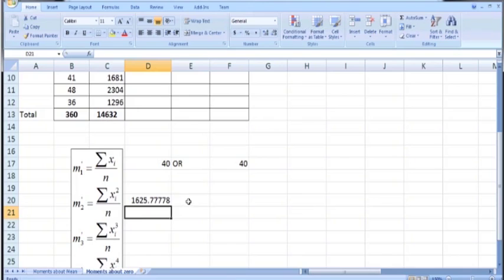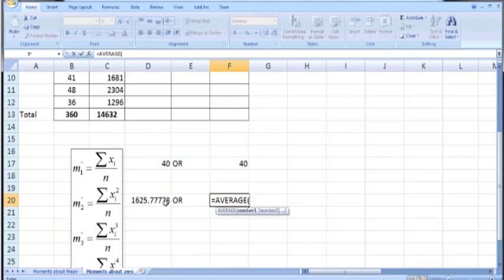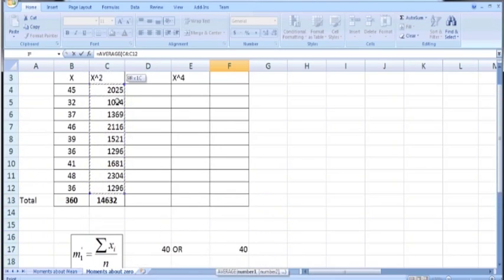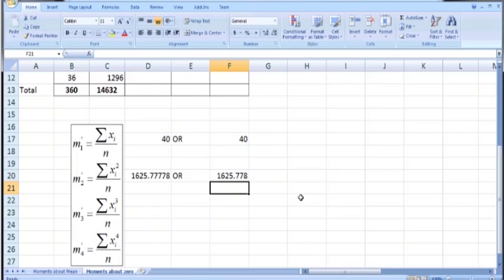So the second moment about 0 is 1625.77. Alternatively, we can use the average command again, but this time we take the average of the squared entries. Sum of x square divided by n means we select the numbers in column x square. So average of C4 to C12. Press enter. You can see that the result is the same.